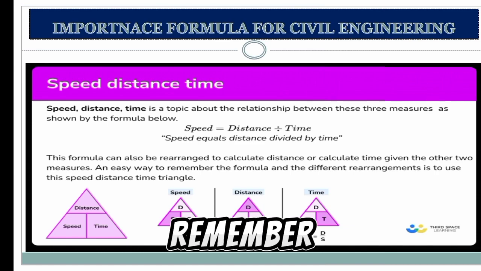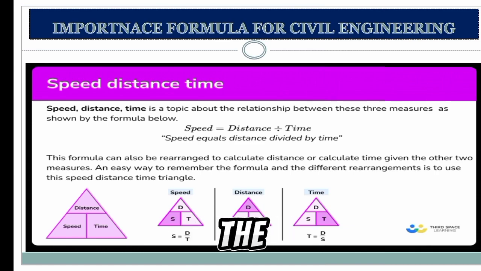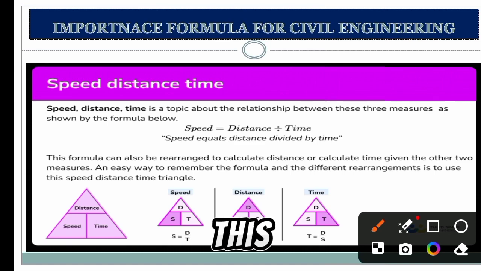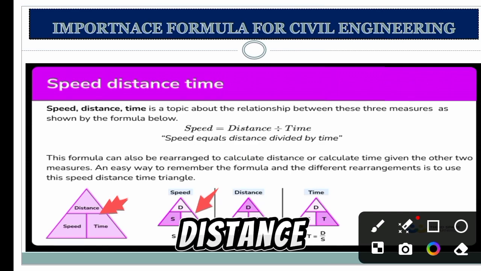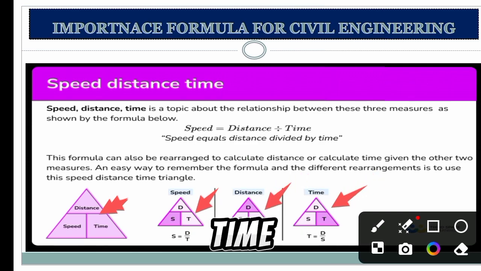An easy way to remember this formula and its different arrangements is to use the speed, distance, time triangle. Now you can see here this is the speed formula, this is the distance, and this is the time. When you divide, you can see the time formula there.